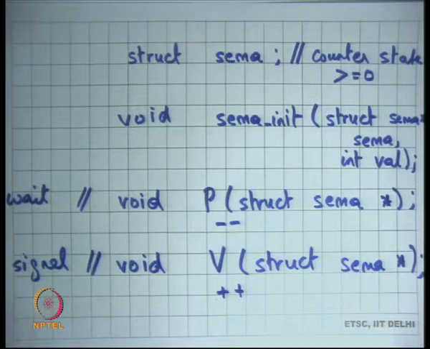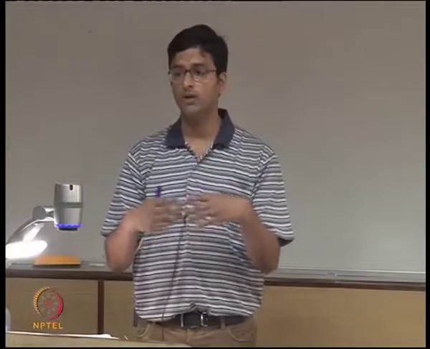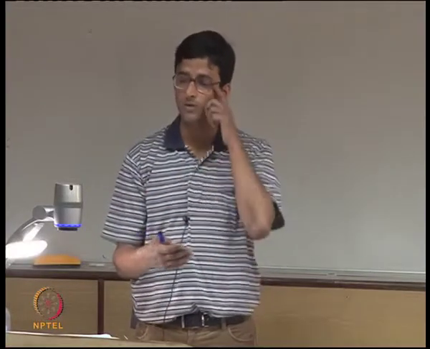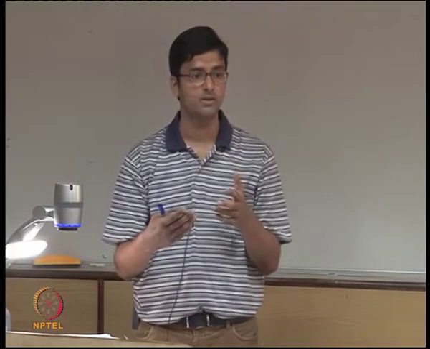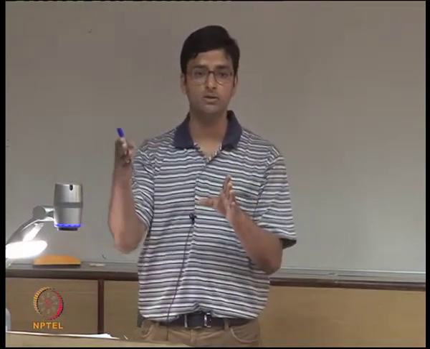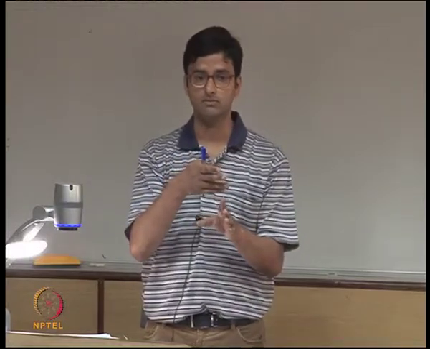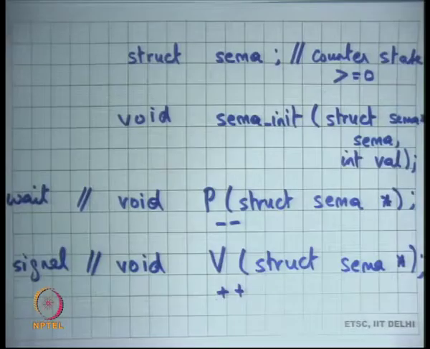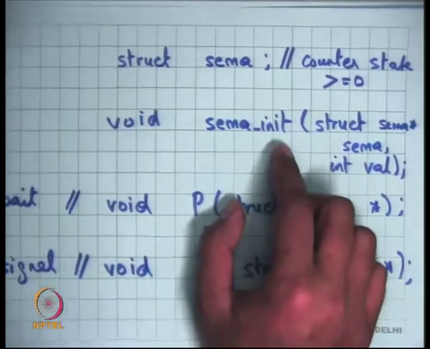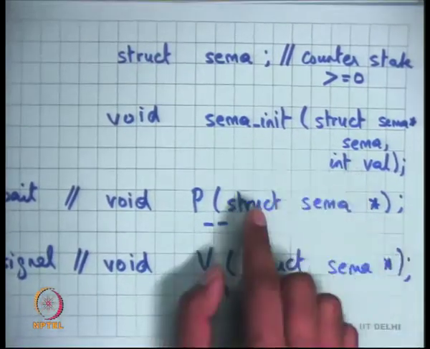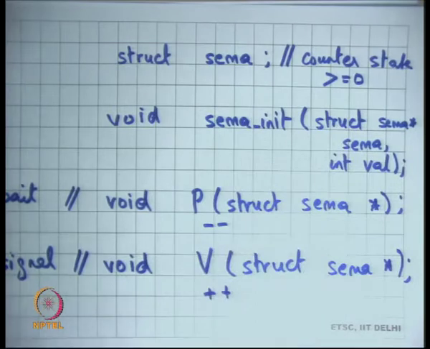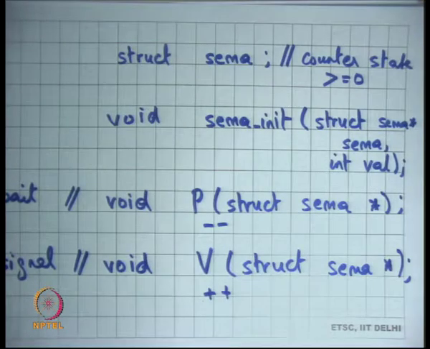If it is equal to 0, you will never allow the semaphore to become negative. So if you call p on a semaphore that's equal to 0, then you will wait for it to become greater than 0, and only when it becomes greater than 0 will you do the decrement operation. Once again, init just initializes the counter to val, and p decrements the counter, except that it ensures that the semaphore never becomes negative.